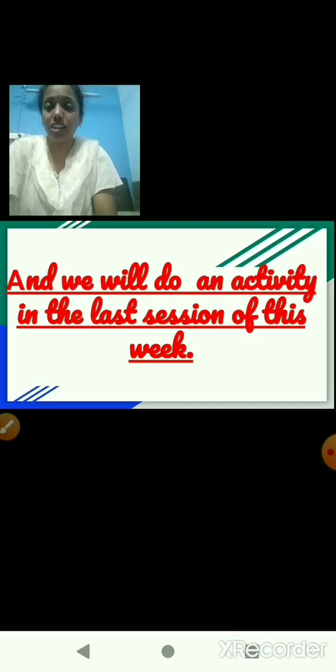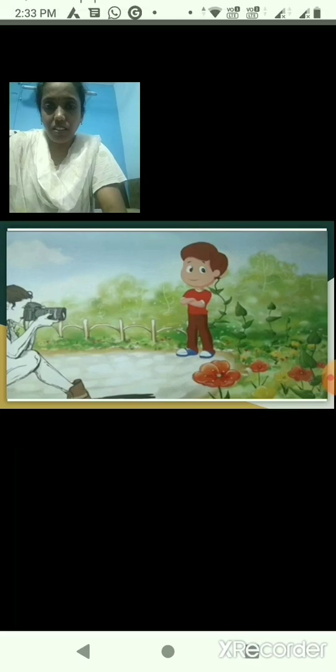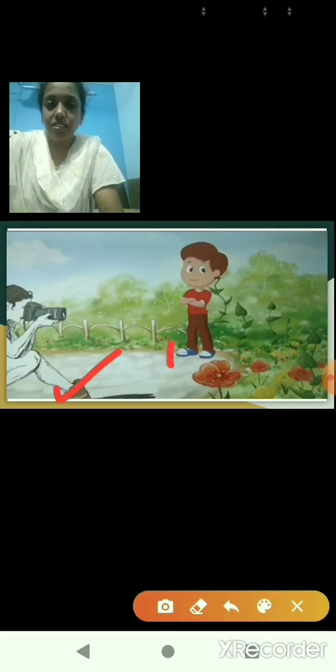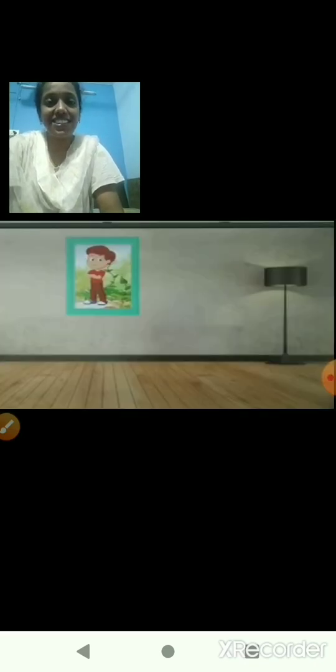Before that, I would like to show a few images. Now children, here is an image on your screen. What can you all see, children? A father and a child in a garden, isn't it? Yes. A boy is giving a pose and the father is taking a picture. That means the boy is being photographed and this is his photograph.